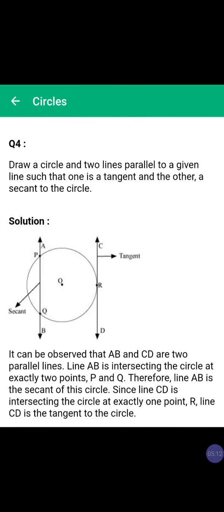Next question here is, draw a circle and two lines parallel to a given line such that one is a tangent and another is a secant to the circle. So this is the circle. CD will be your tangent because it is touching at only one point, that is R, and AB will be the secant, and this secant is cutting at points P and Q. So this is how we solve this exercise. Thank you.